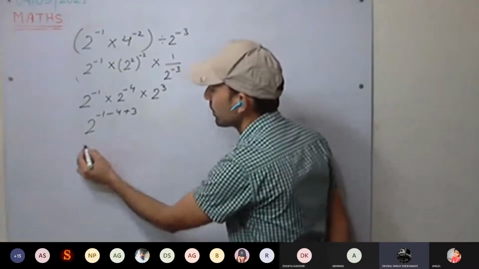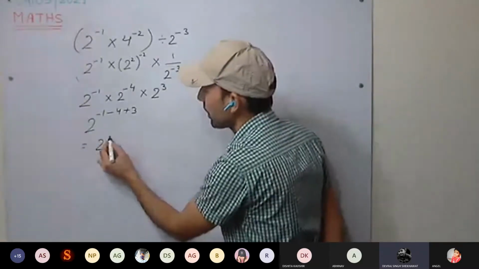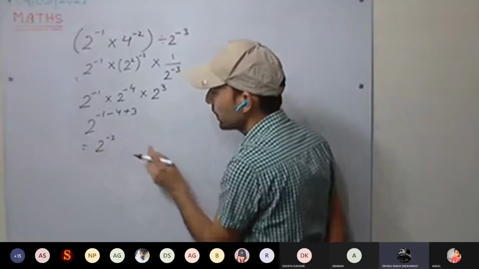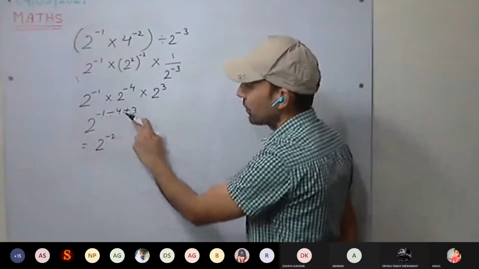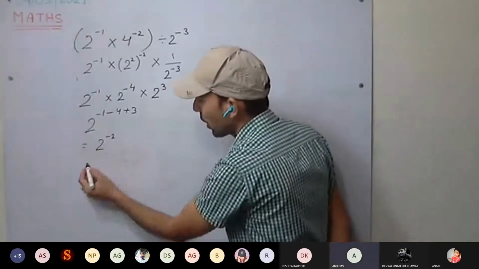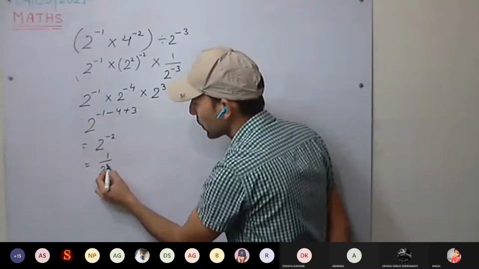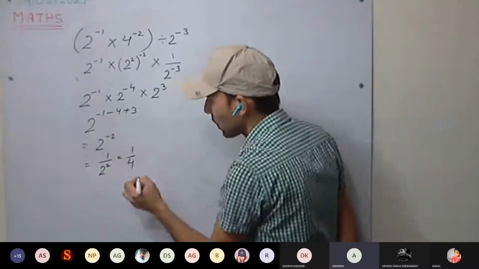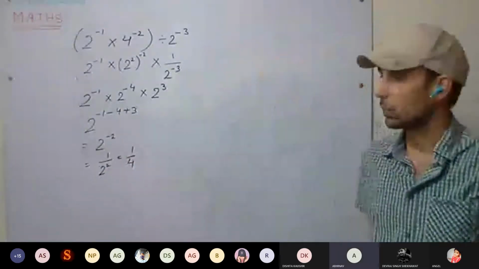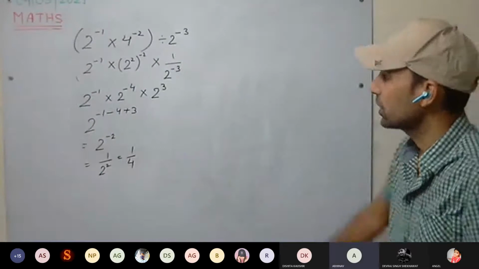Sir, 2 raised to power minus 2, 5 plus 3 minus 2. It is how much? 1 upon 2 square. This is 1 upon 2 raised to power 2, which is 1 upon 4. Understood this one?